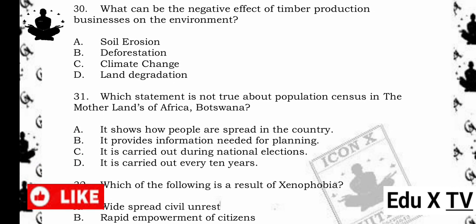30. What can be the negative effect of timber production businesses on the environment? A. Soil erosion. B. Deforestation. C. Climate change. D. Land degradation. The answer is B. Deforestation. Reason being, timber production involves cutting down trees.